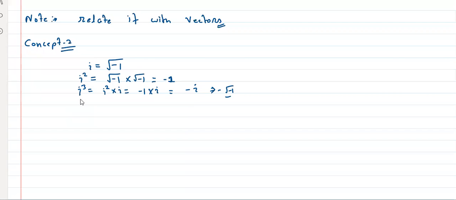Now, what is i to the power 4? Very good, Ananya. Correct. Very good, Krish. Correct. 1. Because again, it is i square into i square, minus 1 into minus 1, which is 1. So can I just write like this? That if I'm having i to the power 4n, any multiple of 4, the value is equal to what? Tell me. 1, always 1. Very good.